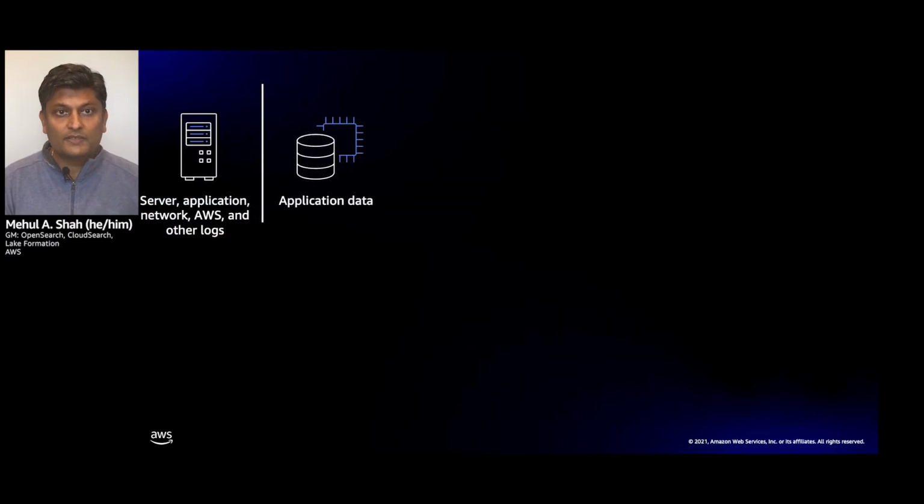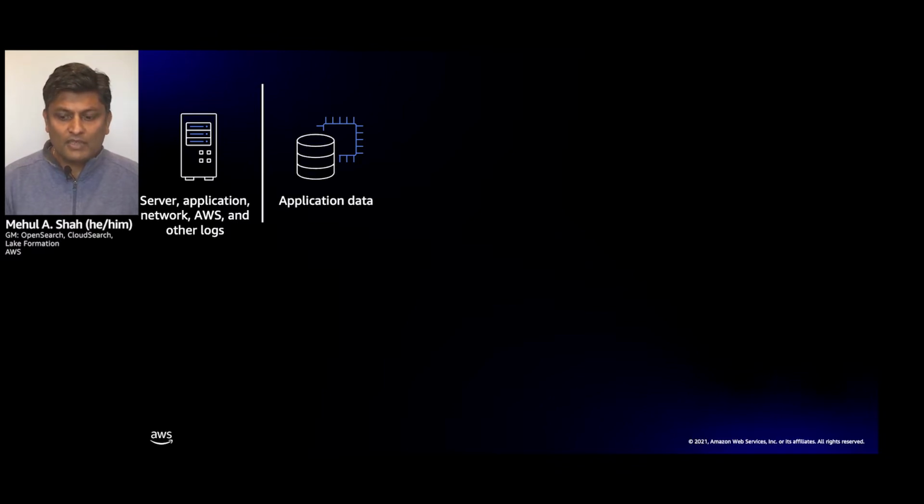How do you use it? Well, you simply start with the data. You have data sitting in your servers, your applications, you have network logs, you have perhaps microservices that are running on AWS, and all of these things are actually generating tons and tons of data, what we call machine data. You might also have application data, for example, legal documents or Microsoft Word documents or social networking feeds and so on.